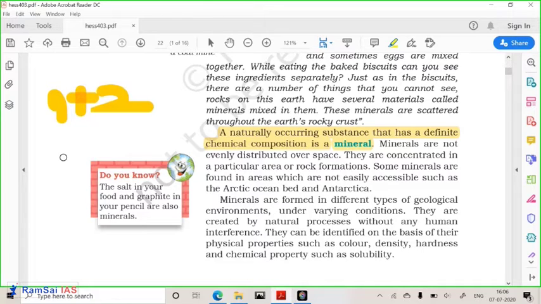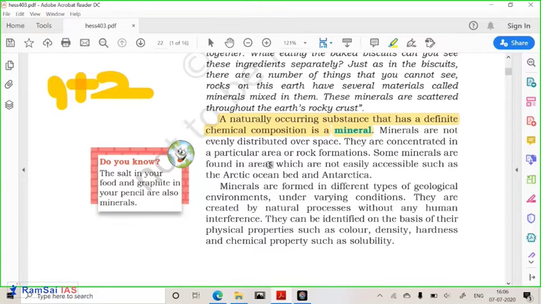Getting it? If we see the distribution of minerals, they are distributed according to the geography, the climate, the surrounding atmosphere and environment. So they play a very major role in the development of minerals.